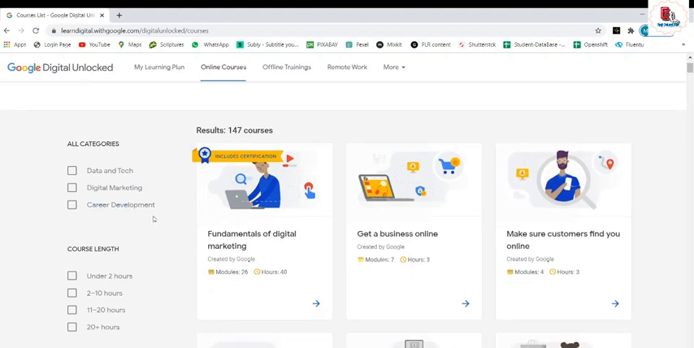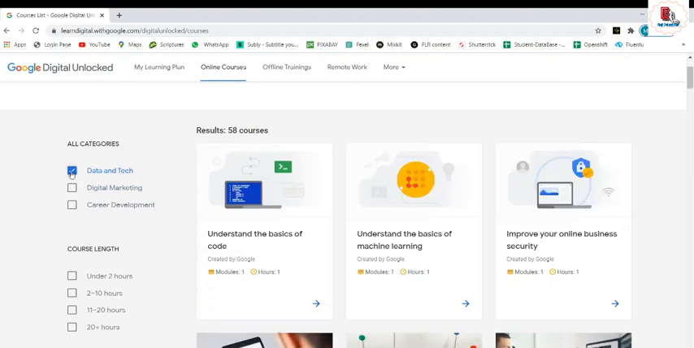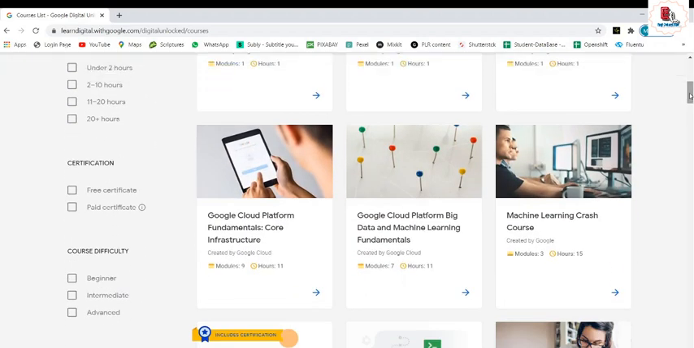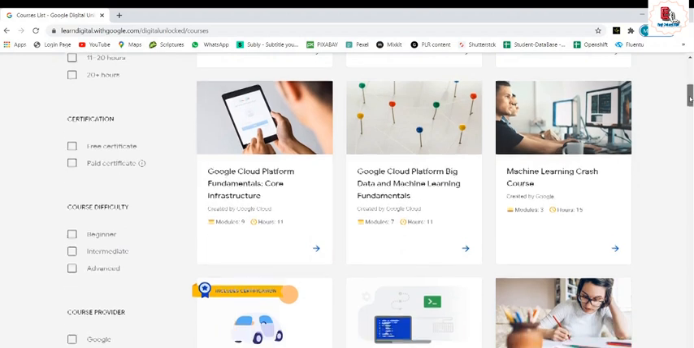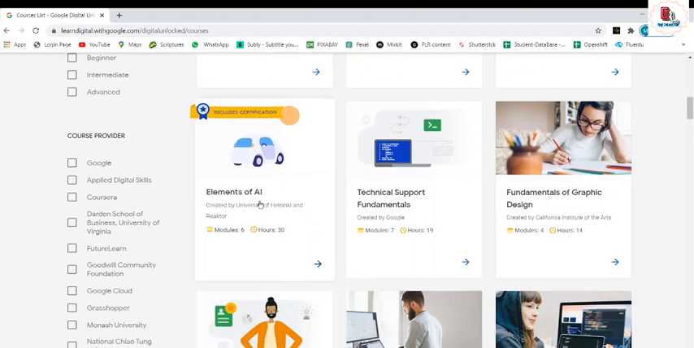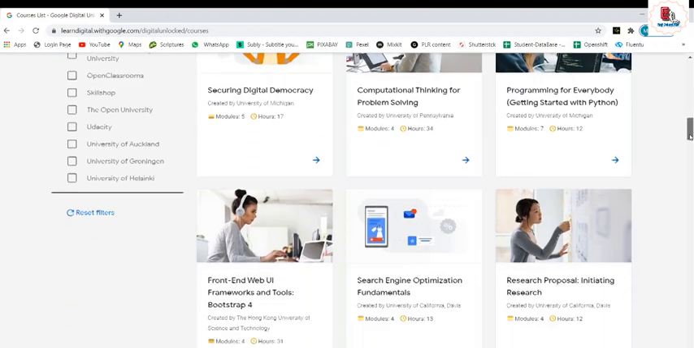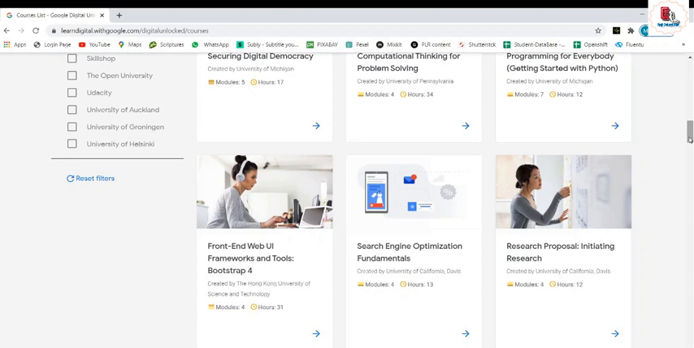All these courses are categorized into three parts: data and tech, digital marketing and career development. Let's see each one by one. In data and tech we have around 58 courses, like basics of coding, basics of machine learning, improve your online business, cloud platform, code infrastructure, big data and machine learning fundamentals, machine learning crash course, AI, technical support fundamentals, fundamentals of graphic design. Just scroll down and explore on your own.